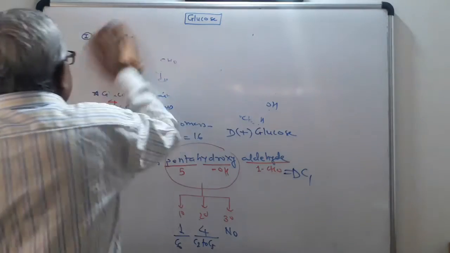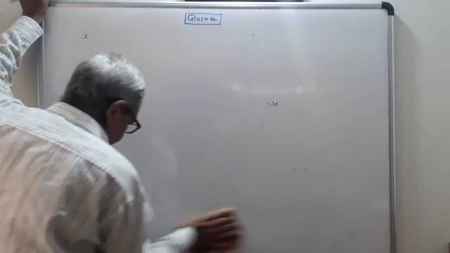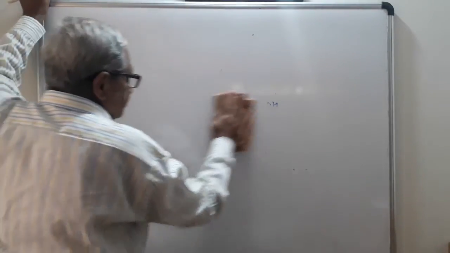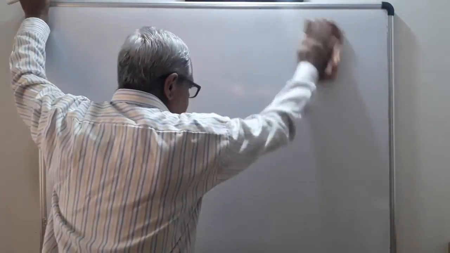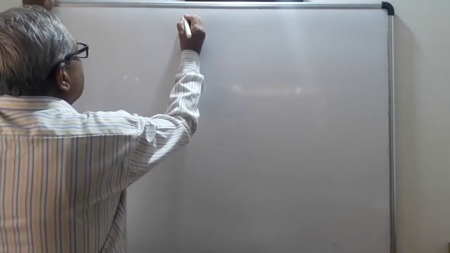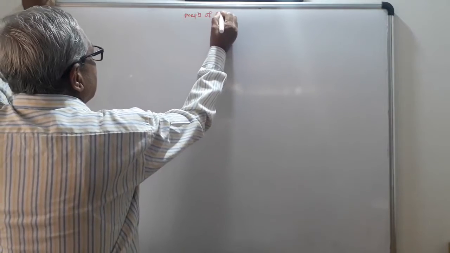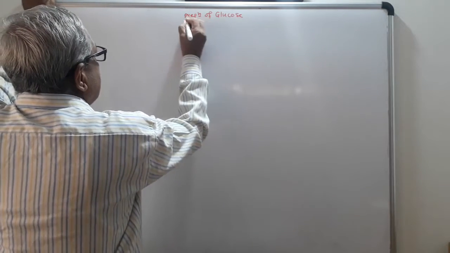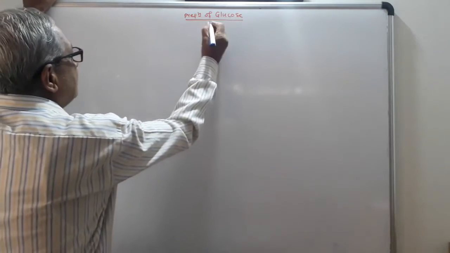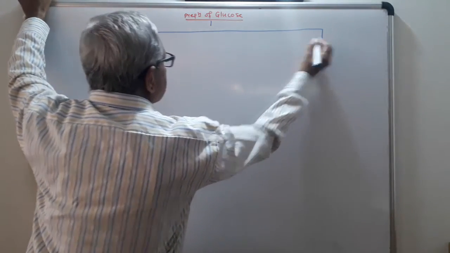Now we are going to start the next point, preparation of glucose. So give the title, preparation of glucose. You have to learn 2 methods. One is the laboratory method and the second one is the industrial method.